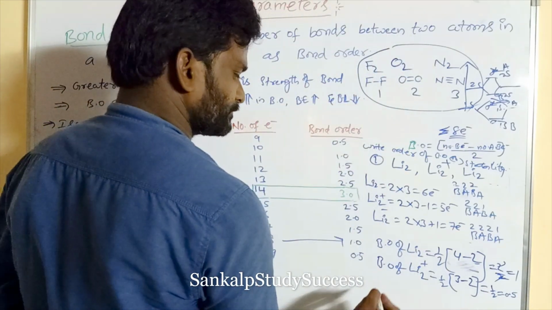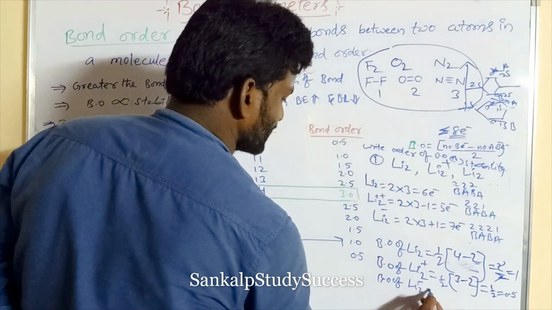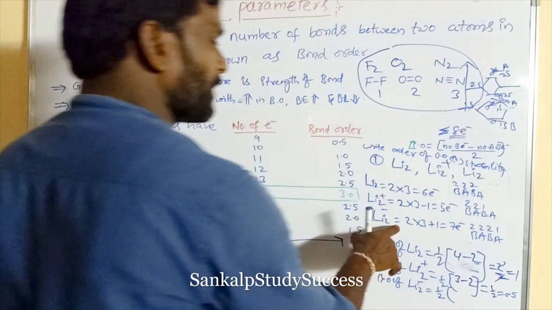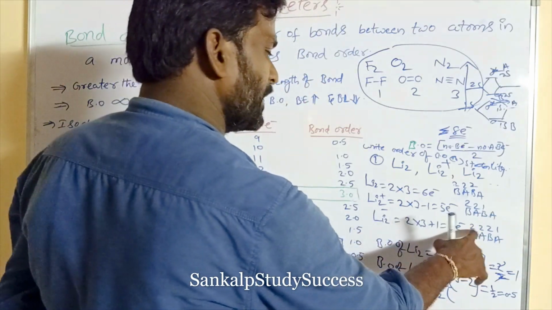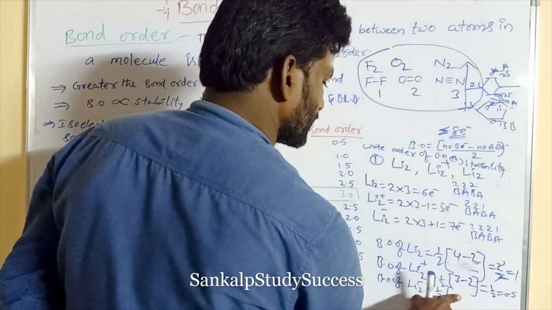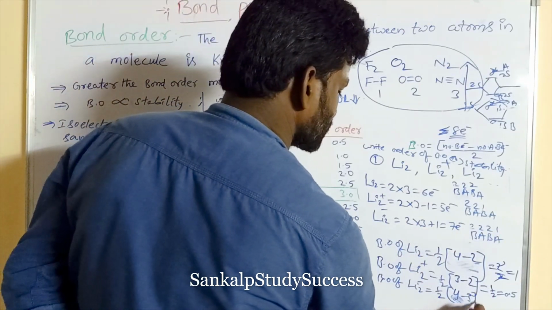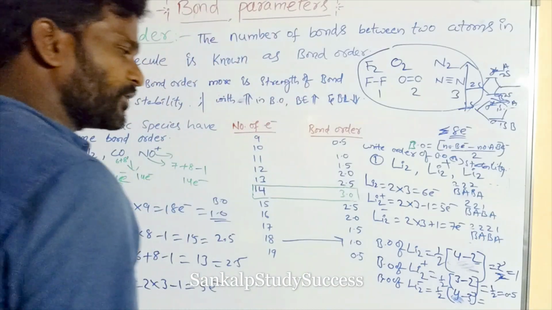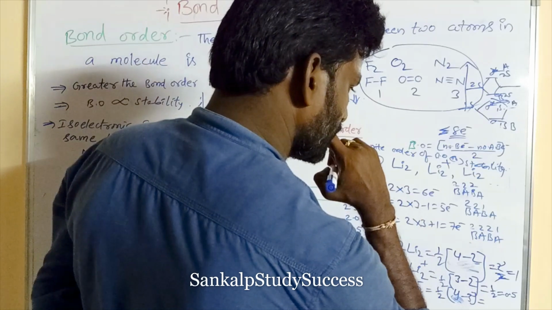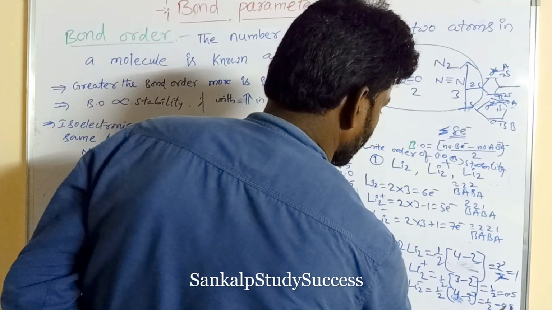Now the bond order of Li2 minus is 1 by 2 into number of bonding electrons, 4 electrons, minus anti-bonding 3 electrons. So 4 minus 3, that means 1 by 2, which is also 0.5.